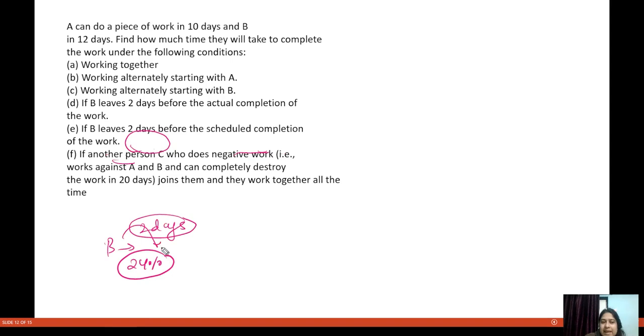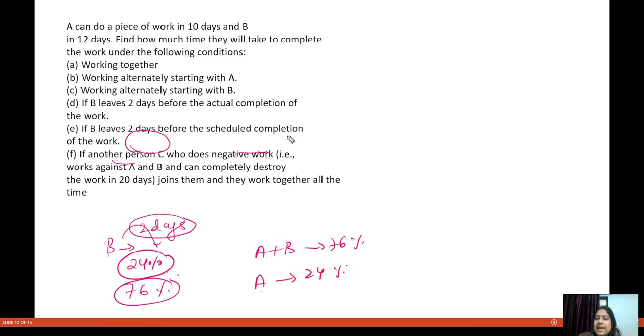Now B did not do 24% of the work because B is leaving 2 days before the scheduled completion of the work. So how much work is left? Obviously, the work left is 76%. So A and B together did 76% of the work and A alone did 24% of the work.